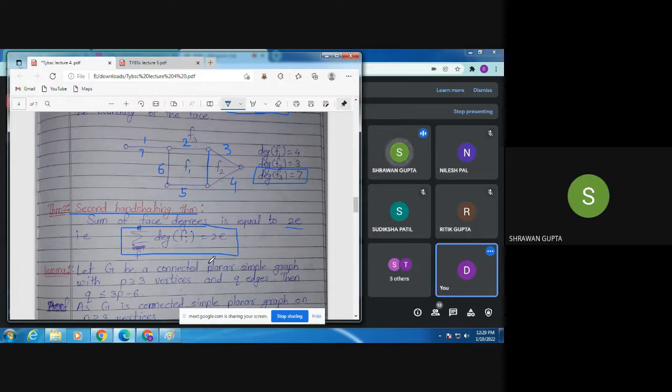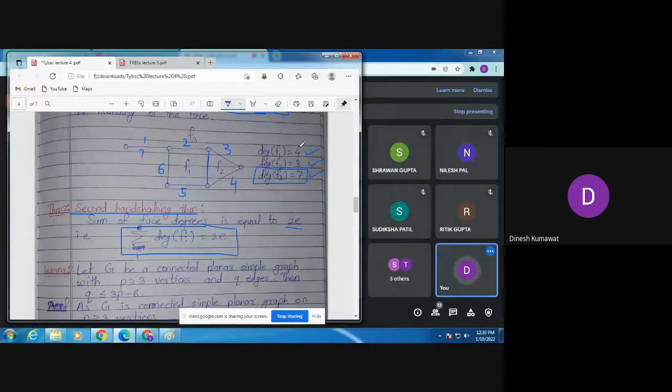Yes, sir. You can do it for this example. Let us verify the second handshaking theorem. Observe how many faces there are for this graph. 3. And we have already calculated the degree of each face.